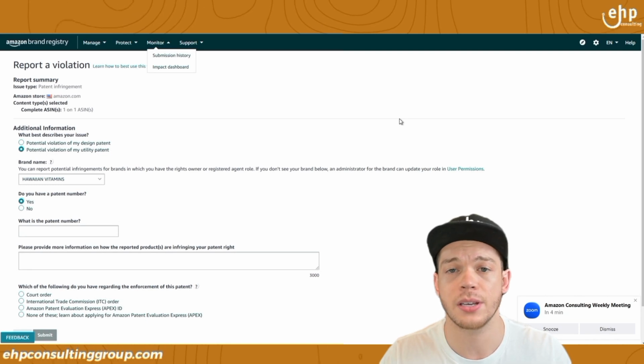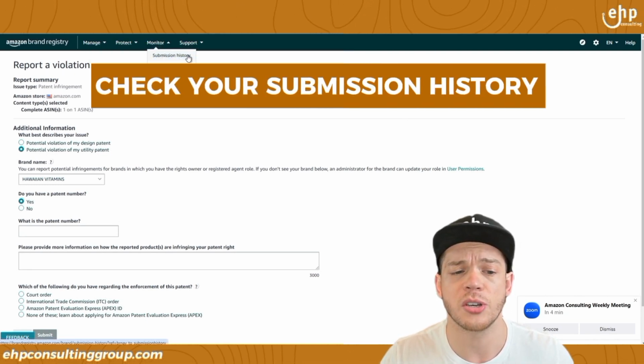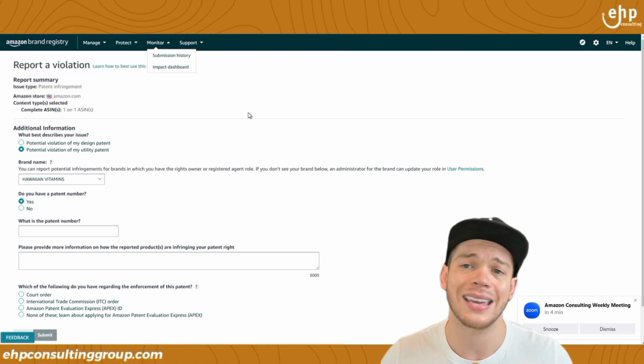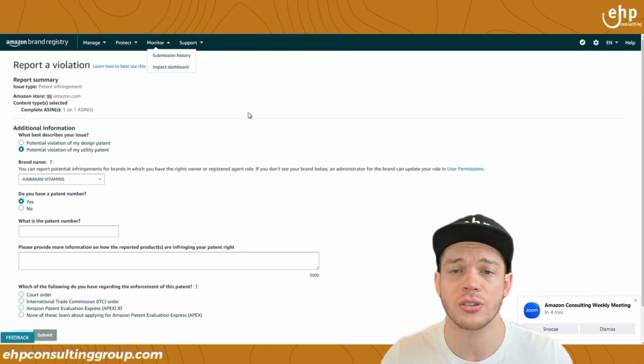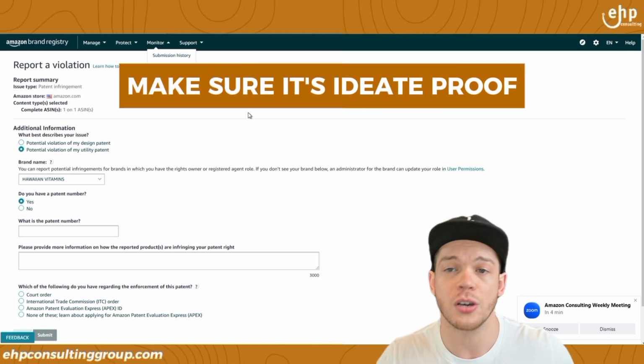If it's not accepted, then what you can do is check your email and also check the submission history. If it says why, maybe you typed in the wrong patent number, you didn't make it idiot proof enough, so Amazon doesn't understand what the heck you're trying to do. So make sure it is idiot proof and you go from there.